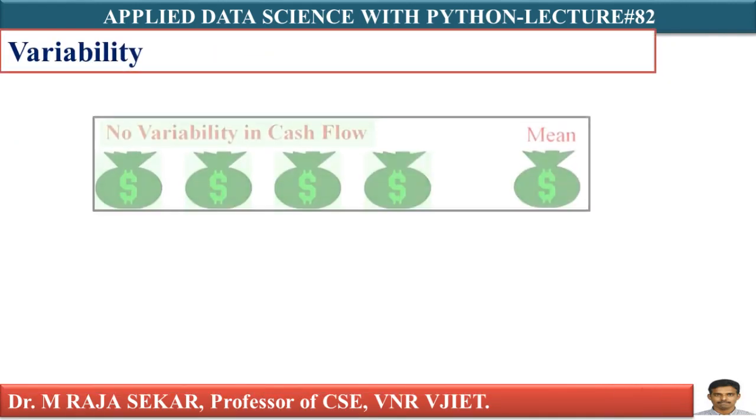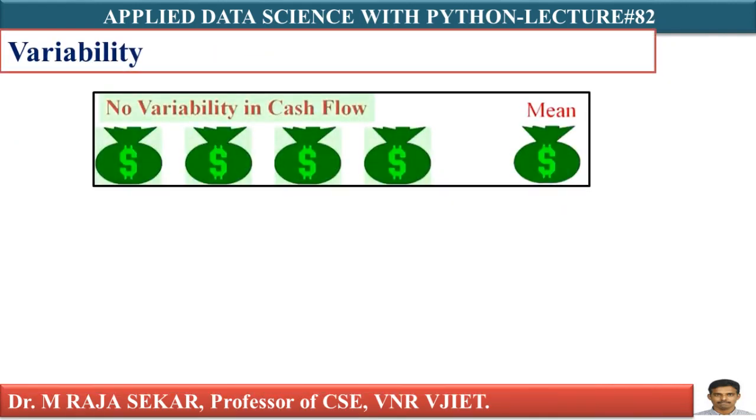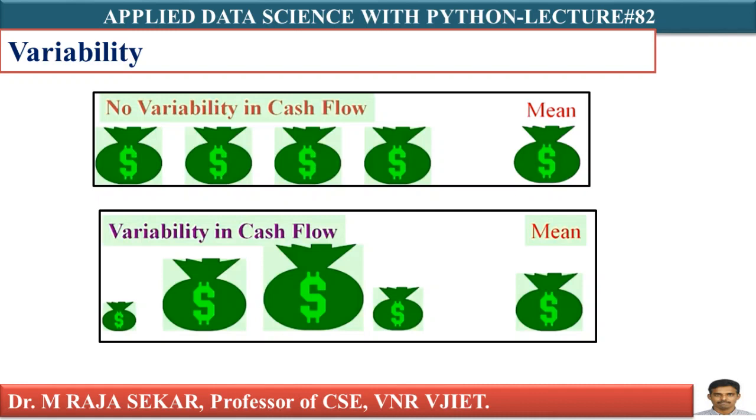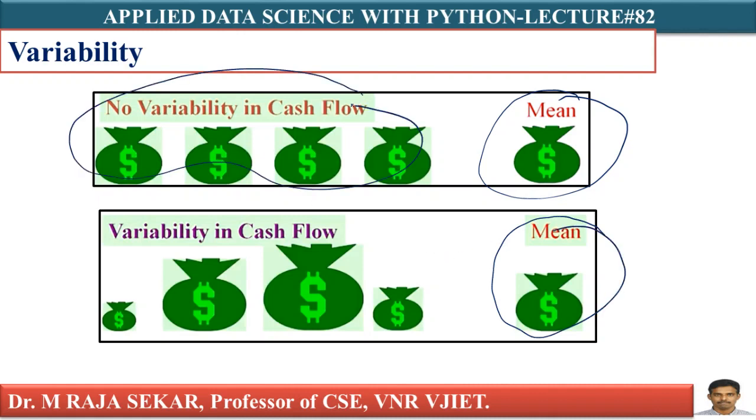Look at this data. The first row has no variability in cash flow. The second row indicates variability in cash flow. If you look at only the mean, it is the same. The first row mean is the same as the second row mean, but in the first row there is no variability in cash flow, whereas in the second row there is variability or dispersion in cash flow, isn't it?